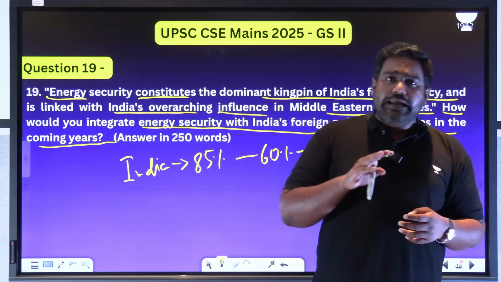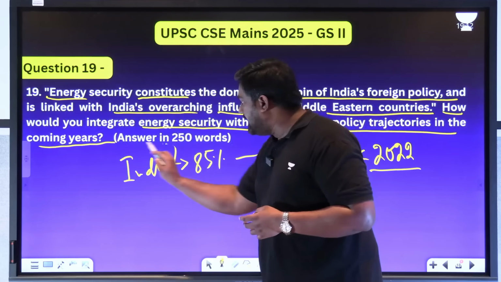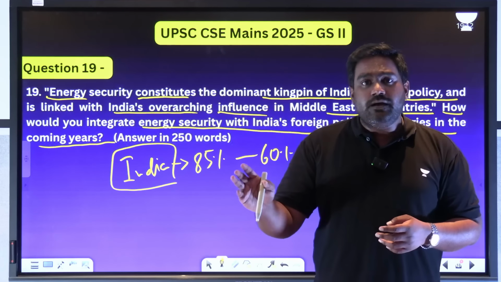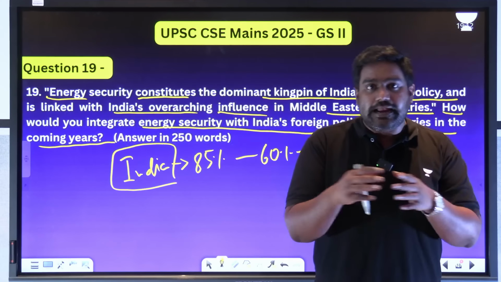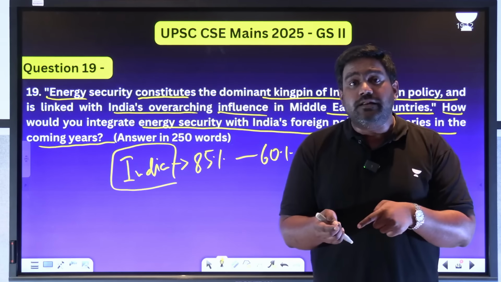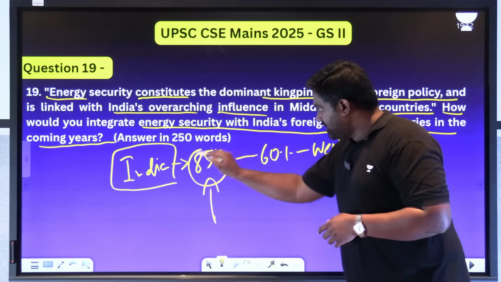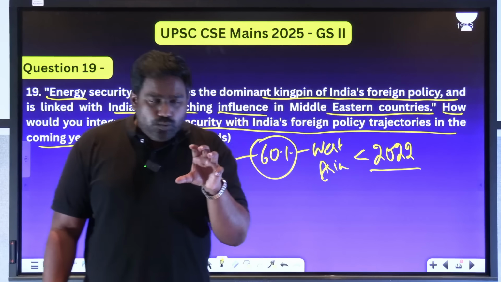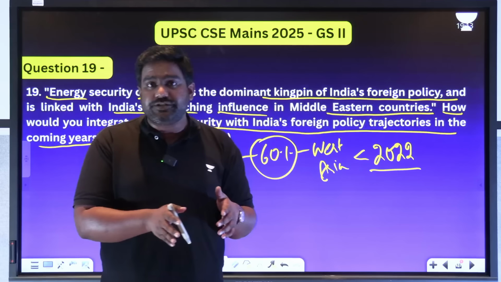Then talk about India's West Asia policy. For many decades, it has prioritized energy security for India. We have been balancing our ties between the Shia and Sunni powers, between Israel and Iran, between US and Iran. This diplomatic balance of India is driven by our energy dependency. So once you provide this introduction, then talk about the changes that have taken place.